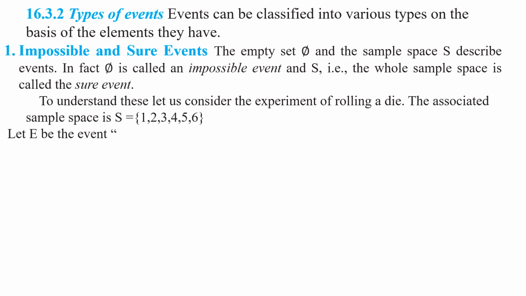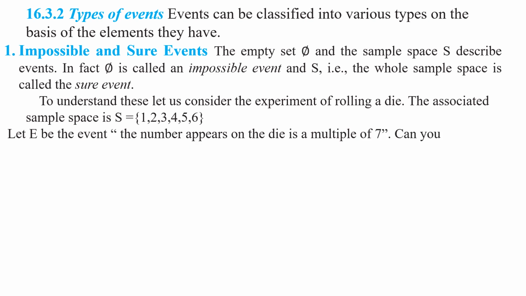Let E be the event: the number that appears on the die is a multiple of 7. Can you write the subset associated with the event E? Suppose we consider an event and denote it as: the number that appears on the die is a multiple of 7. From these elements, can you find out the multiple of 7, my children? We can't find any element which is a multiple of 7.